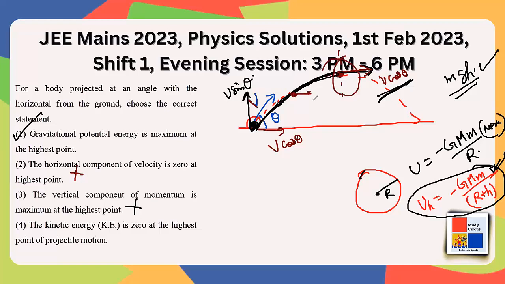Because at any given point, this v cos theta is always there, and there is some vertical velocity as well, right? This v vertical component is also there. So the speed obviously is going to be more than v cos theta. So the kinetic energy is not the highest at the topmost point. In fact, it is the lowest. Okay, it is the lowest. So this is not again correct. Option number 1 here becomes our answer for the question.